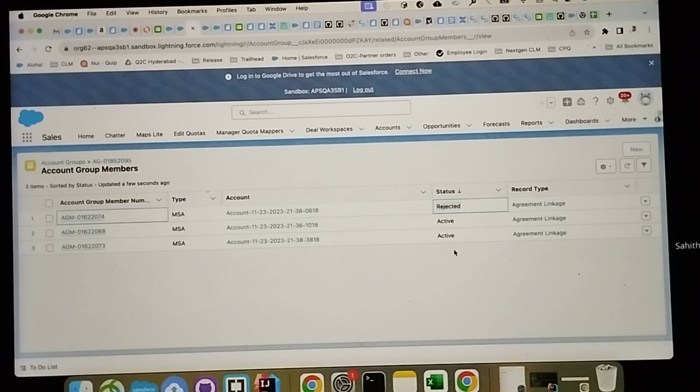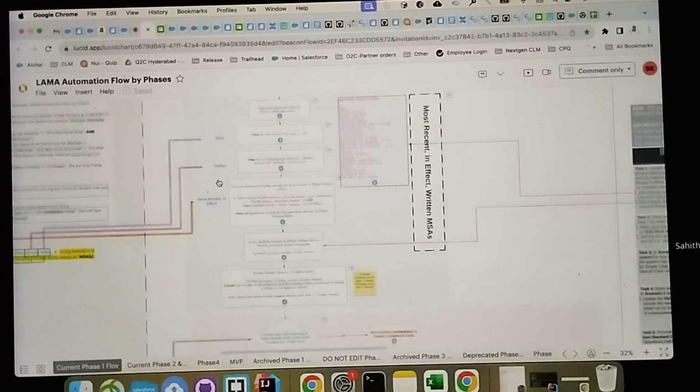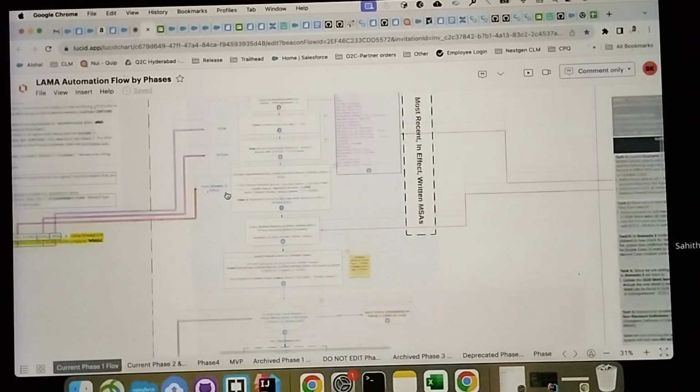So in both cases, when the account is attrited or archived, the status will be rejected. This is the functionality for phase 1 and phase 2, where linking and unlinking happen. This is what we call unlinking. And when we add accounts to a particular account group, that is linking. For phase 1, we are dealing with the scheduled job, and for phase 2, these are the triggers. Whenever there are different triggers, you can go through all of these in the Lucid chart. This is the source of truth for us.